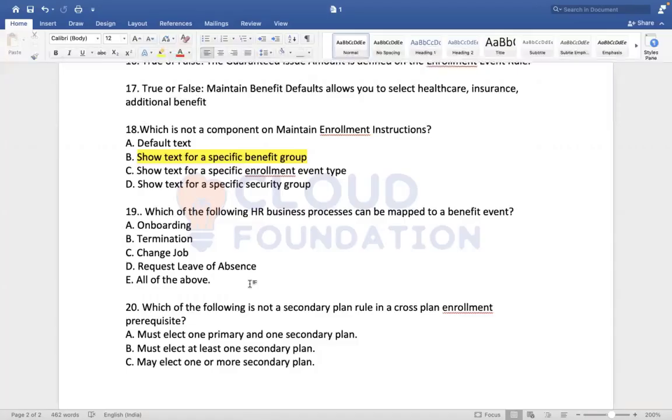Then let's assume you have assigned one plan to an employee. We have assigned a healthcare plan with a benefit event type called healthcare coverage. Just let me write it.